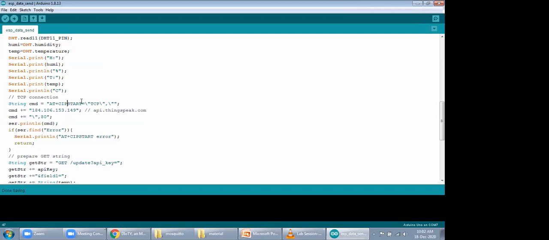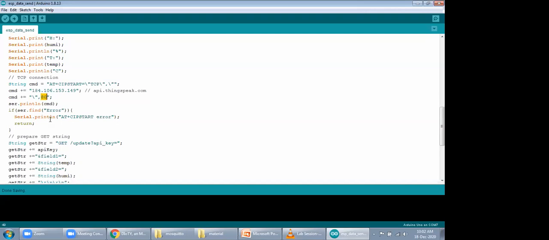I have written the IP of the ThingSpeak cloud, then the port number to which I'm going to connect, because traditionally I'm using the HTTP protocol. That's why I have used port 80 here, because all the APIs have been implemented over the HTTP protocol.